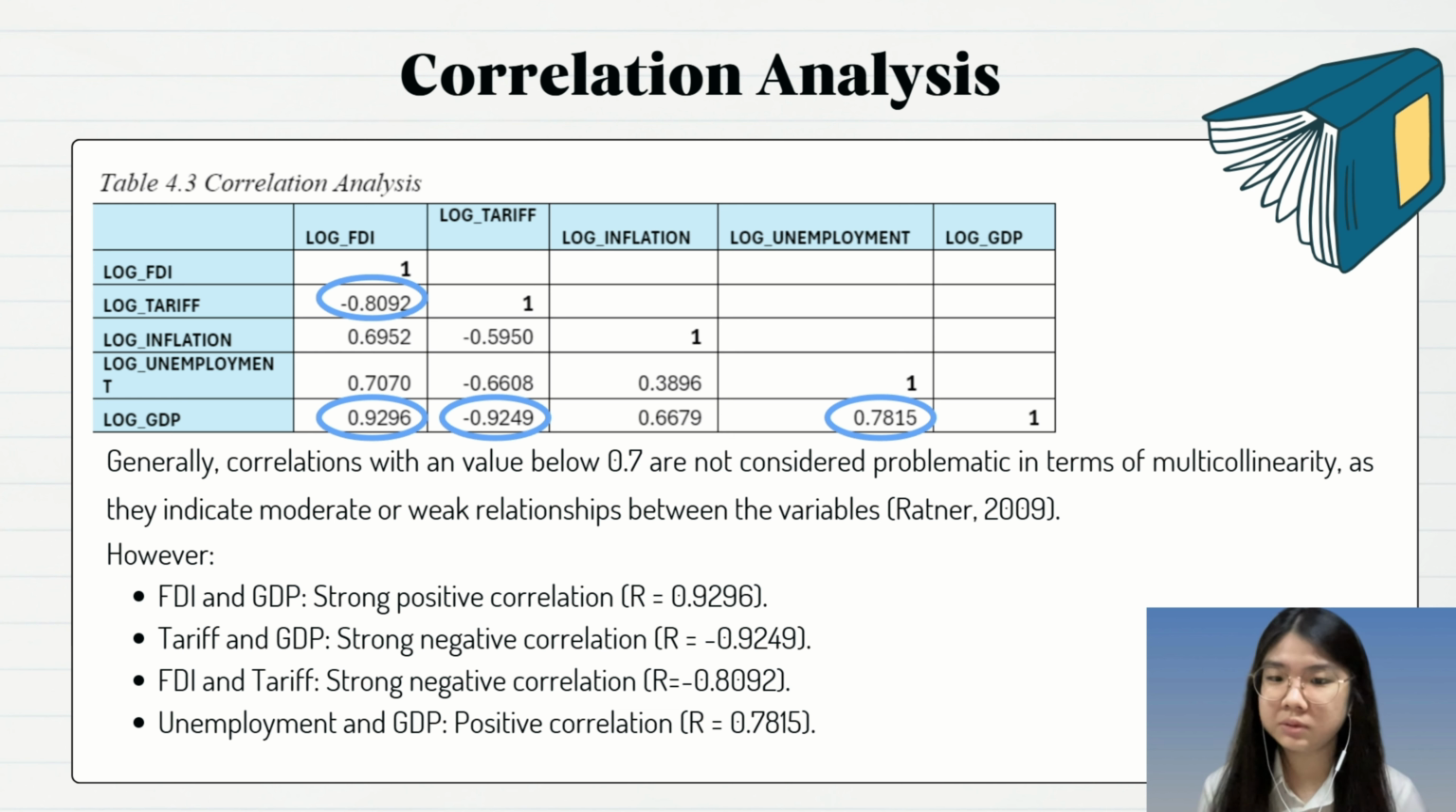So in general terms, correlations with a value below 0.7 will not be considered problematic in terms of multicollinearity, because they indicate a moderate or weak relationship between the variables. But unfortunately, in our study, we found that certain R values are too high. So to avoid any multicollinearity issue, we conducted the VIF test, which will be discussed in a later slide.